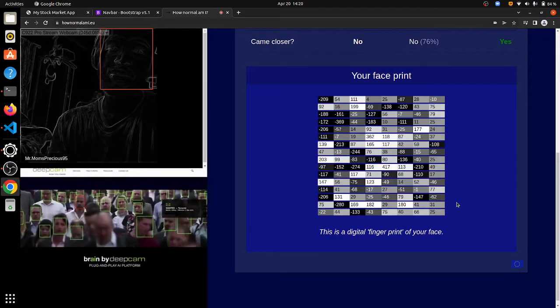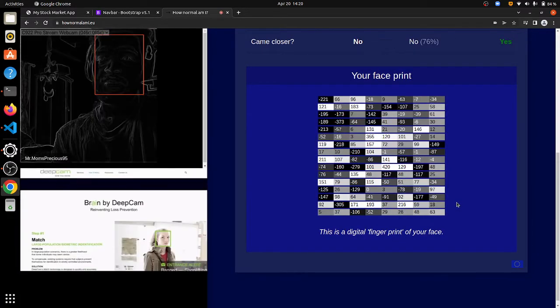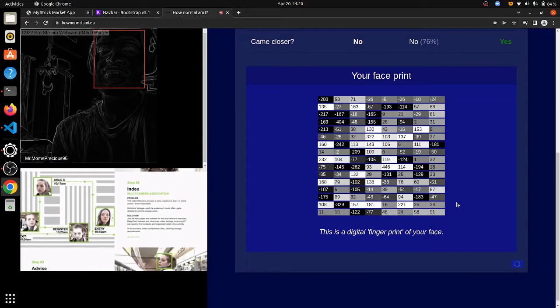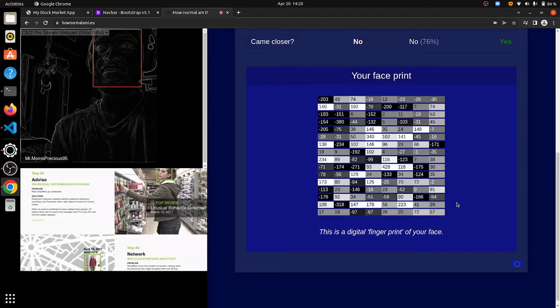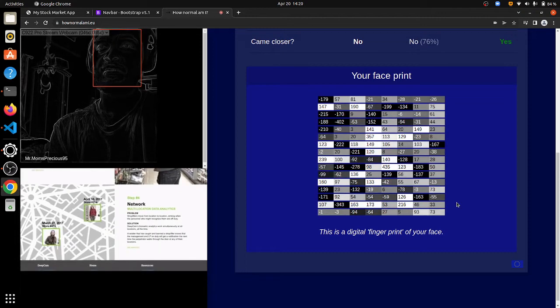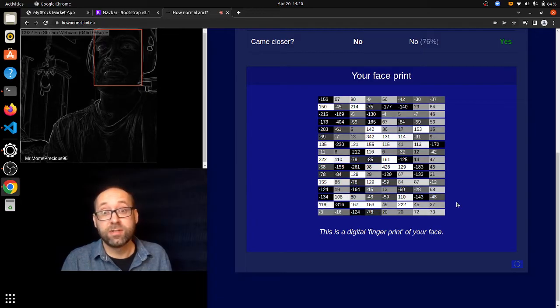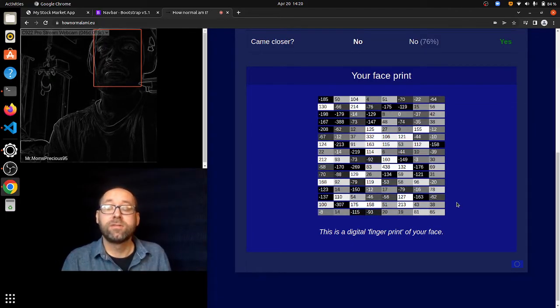You can now buy security cameras that have this capability built in. For example, in the United States, the pharmaceutical chain Rite Aid used these cameras to recognize people who had previously shoplifted from them. By the way, you didn't actually need to get closer to the camera for this to work. A small thumbnail is enough.